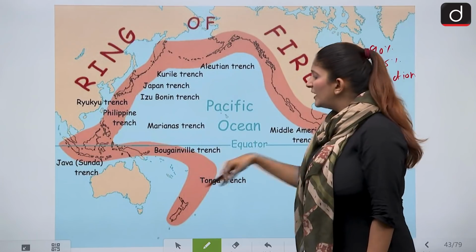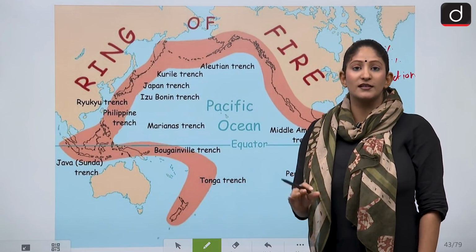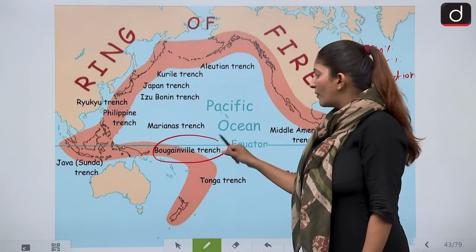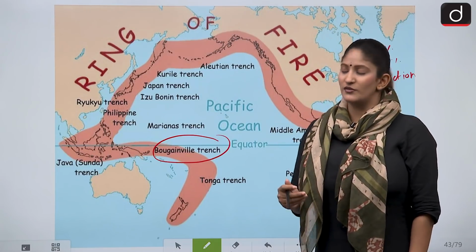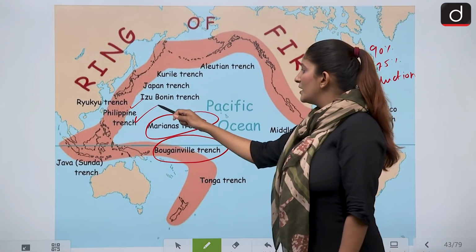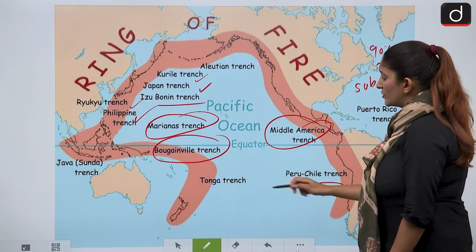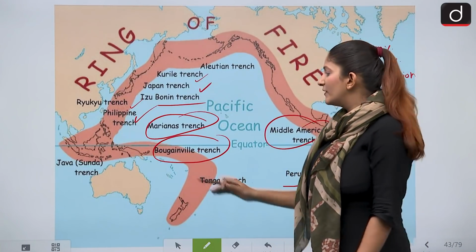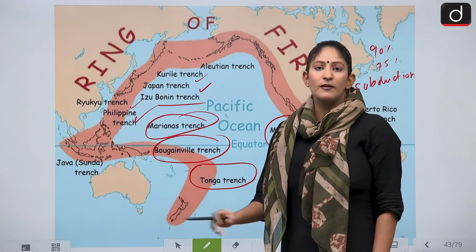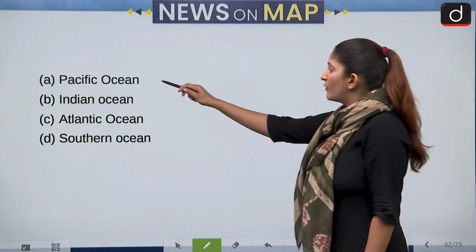Moving across, many important plates such as the Juan de Fuca plate, Coco plate, and Nazca plate are situated here. And you can see that many trenches are formed in this region because of the very nature of subduction. We have the Bougainville Trench, Mariana Trench, Philippine, Ryukyu, Izu-Bonin Trench, Japan Trench, Kurile Trench, Middle American Trench, and Peru-Chile Trench. So this is all a part of the circum-Pacific belt. Even the Java Trench is a part of it. And because of the presence of the Tonga Trench, the Tonga Islands see a lot of eruption. So the correct answer would, of course, be the Pacific Ocean.